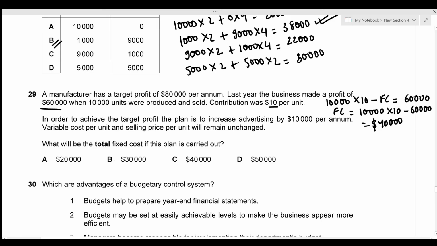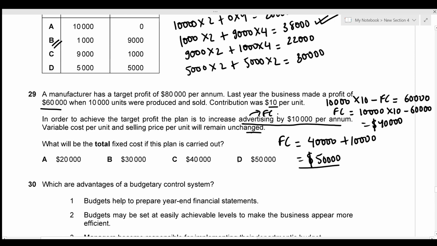Alright, now in order to achieve the target profit, the plan is to increase advertising by 10,000 per annum. So we know that advertising is a type of fixed cost. So fixed cost is being increased now. So now the fixed cost is going to be the previous fixed cost of 40,000 plus the new addition of 10,000, which gives the total value of 50,000. And the variable cost per unit and selling price per unit will remain unchanged. So the total fixed cost is just going to be this 50,000, which is given in option D.